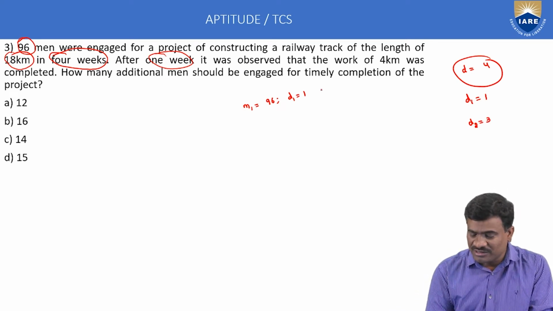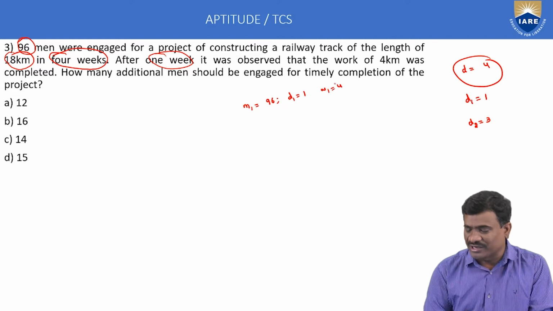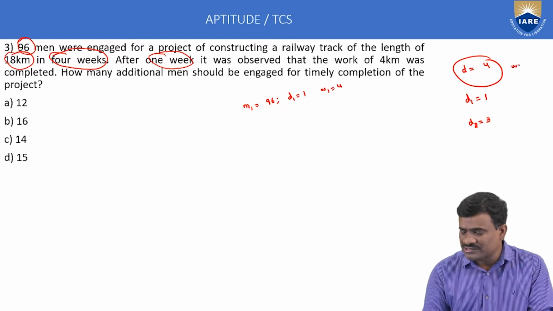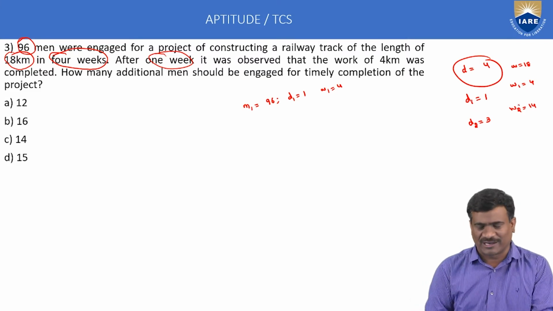Next, W1 is equal to 4 kilometers. The total work is equal to 18. W1 is equal to 14. W2 is equal to W1 4, W2 14.